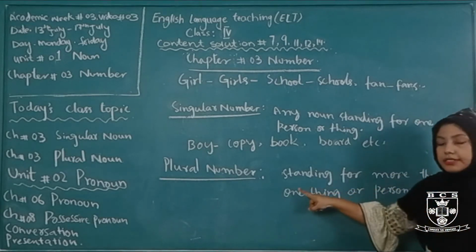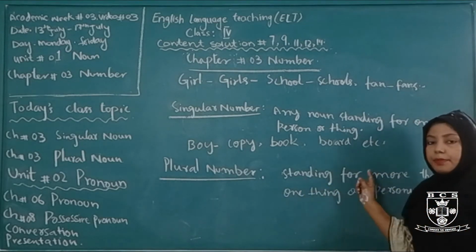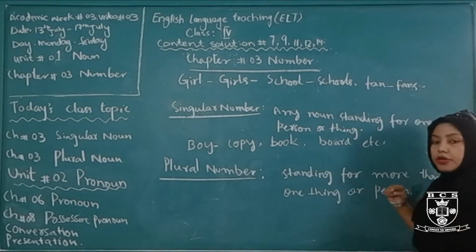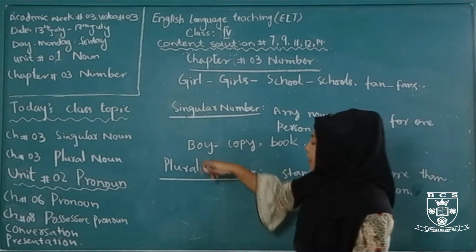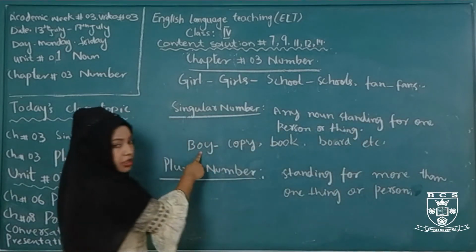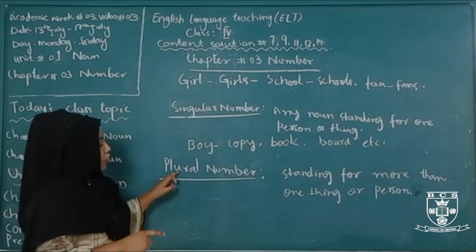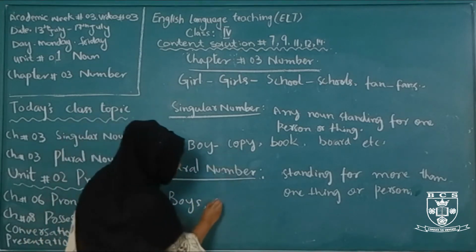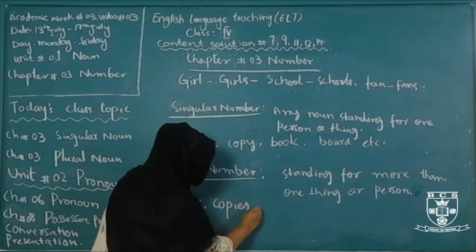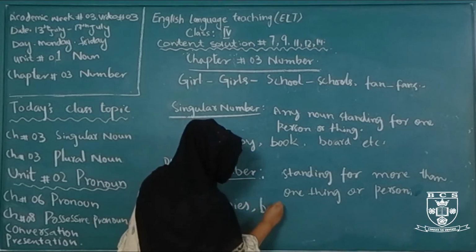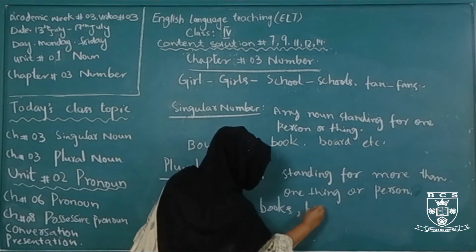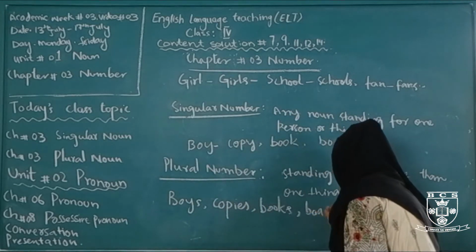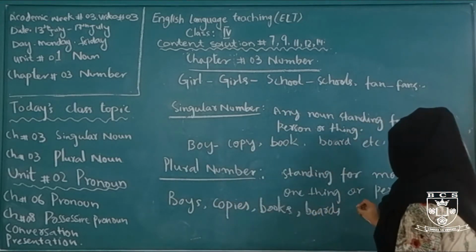Plural number means any noun standing for more than one person or thing. It's called plural number. For example, here it is boy in a singular condition. When we talk about plural, it becomes boys, copies, books, boards, and so on.